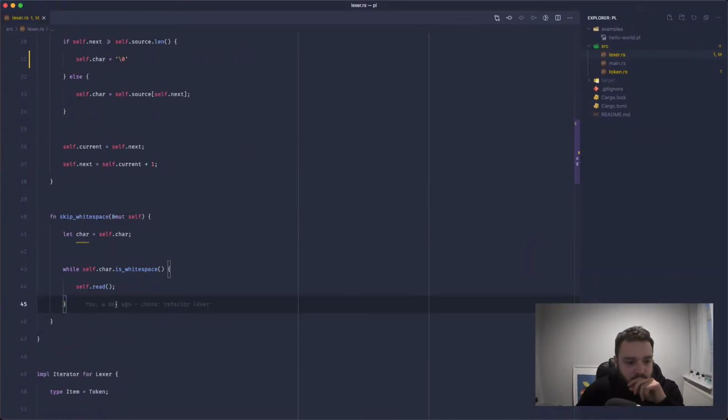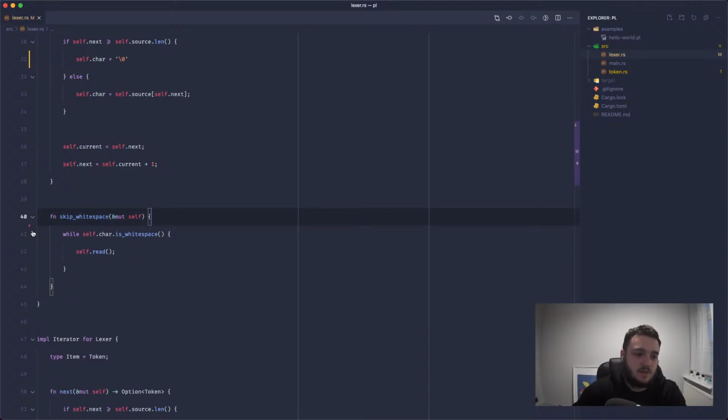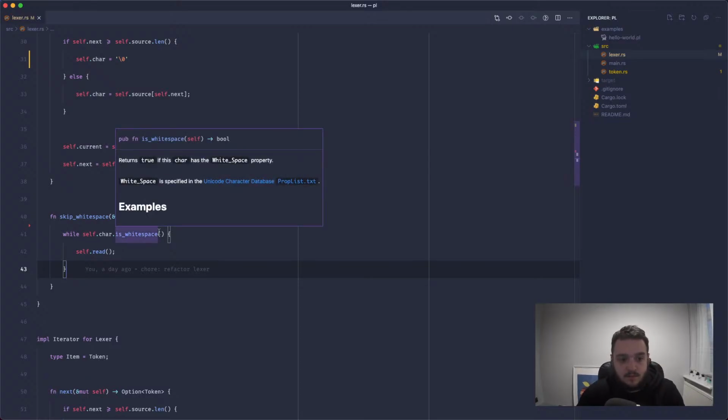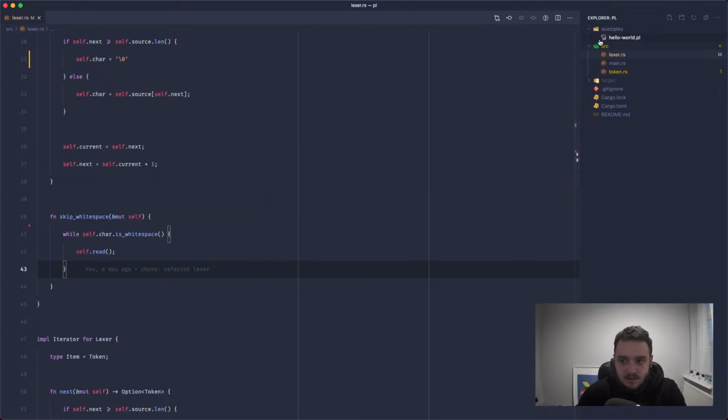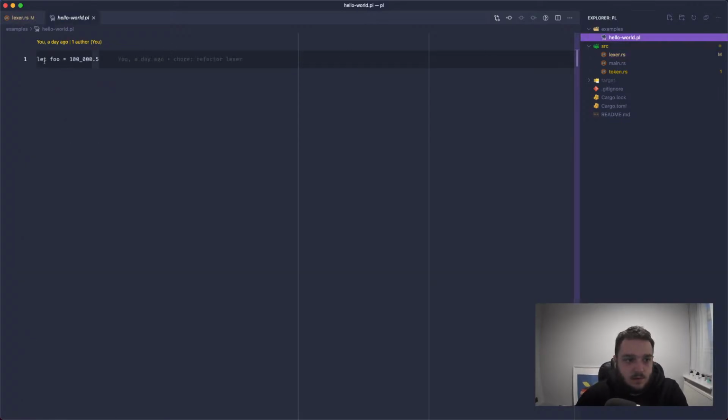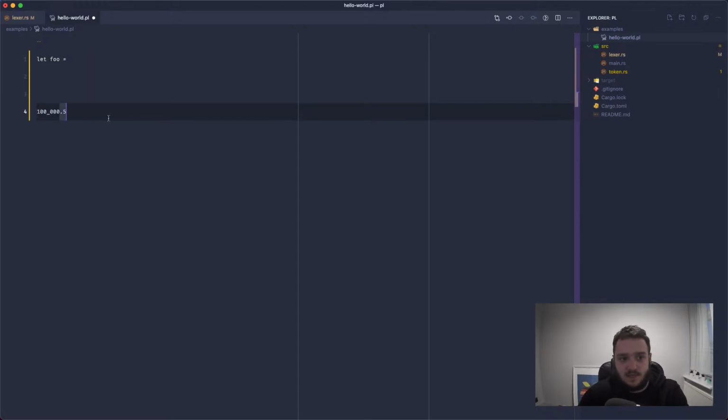A couple of other methods. We've got this function called skip whitespace. This can actually be removed, we don't need this. It's basically going to go through each of the characters, and if it's whitespace, it's going to read and skip over that. Whitespace doesn't actually matter in this language. It's not like Python where we depend on indentation and dedentation. So in theory, once we've read the let keyword, we can completely skip over all of these spaces, which would let you do something like this. This would still be a single statement. It would skip over all this whitespace and look for the next token.